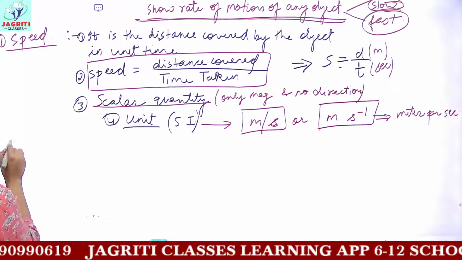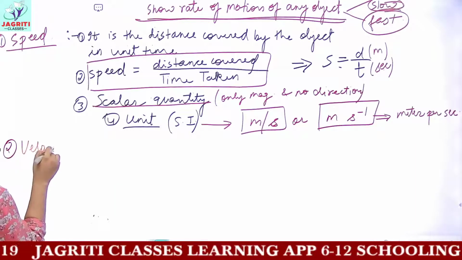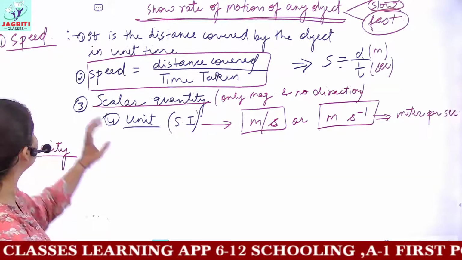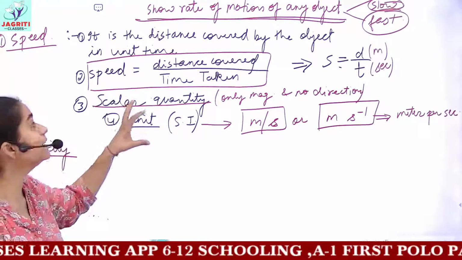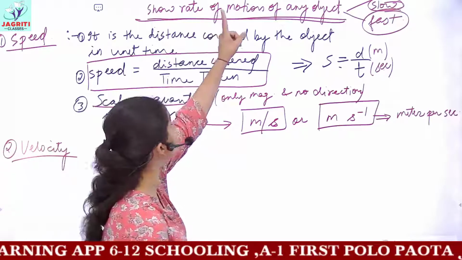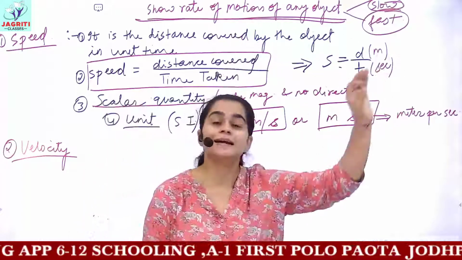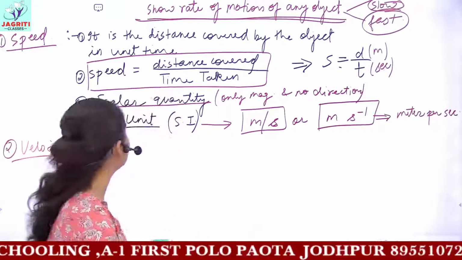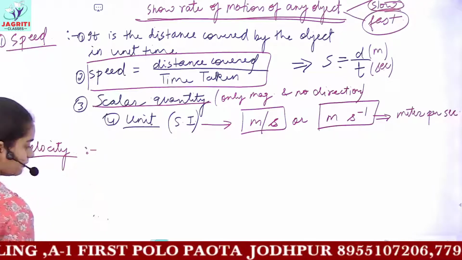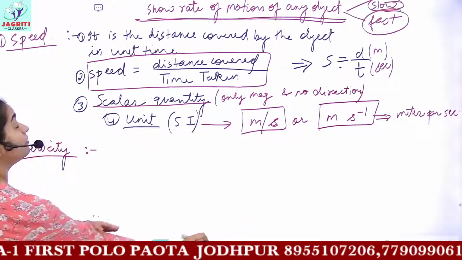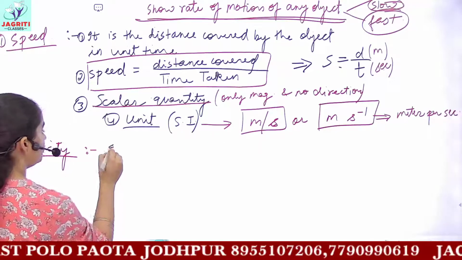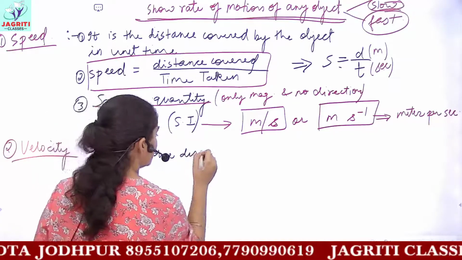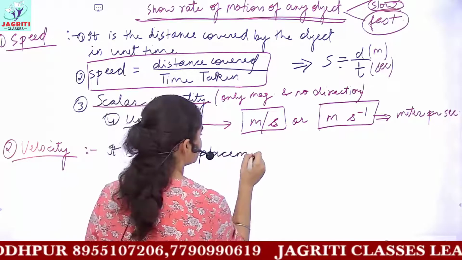And then the next quantity which we'll study is velocity. So velocity is just similar to speed. Both the terms speed and velocity, as I have written earlier, are used to show the rate of motion. That is, either the object is moving at a faster rate or at a slower rate. But the definition of velocity, because it is a vector quantity, would be the displacement of the object.